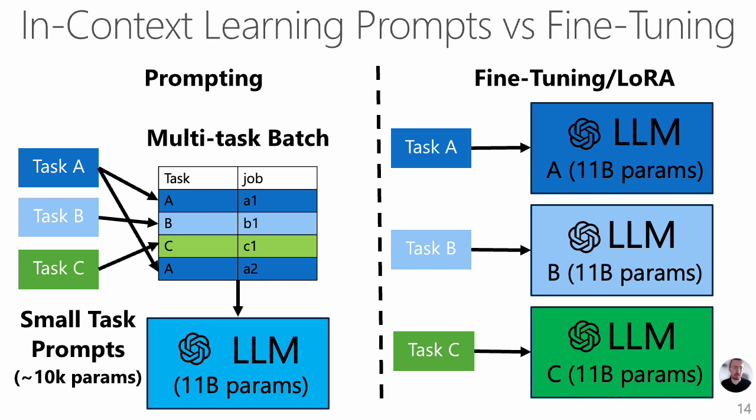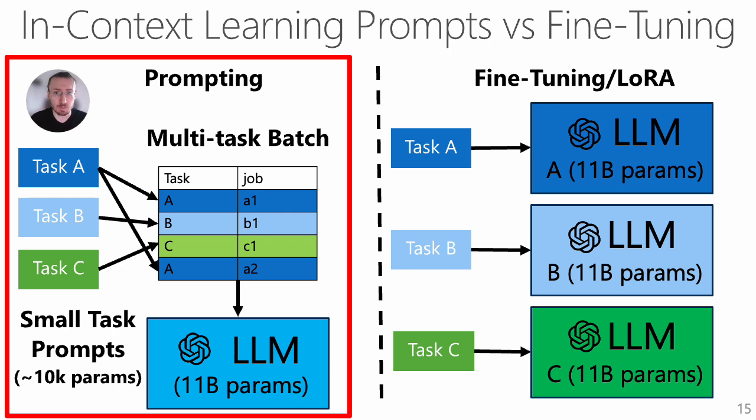On the other hand, fine-tuning requires us to store a separate copy of the model per task. So this, of course, is costly in terms of storage, but also computation, because we cannot just bunch different tasks for a given LLM.